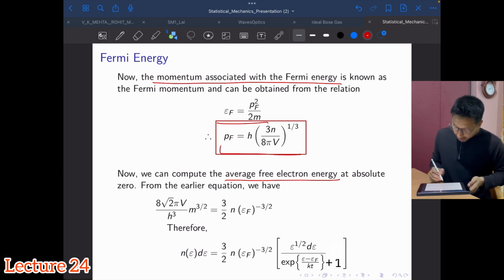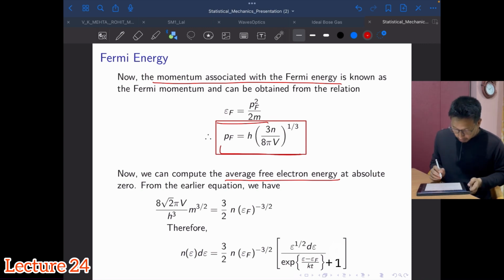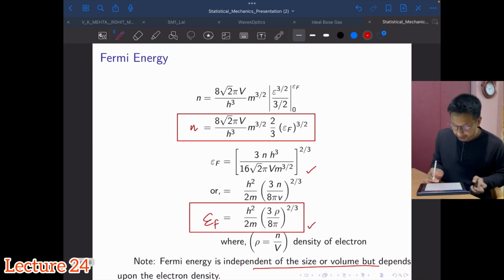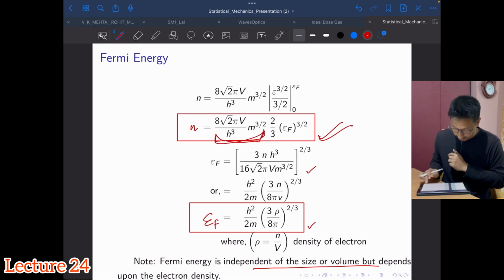So now we aim to calculate the average free electron energy at absolute 0. How do I get it? This expression is important, and I got it from here, just reshuffling the terms. I will be using this term which appears in our distribution law here, right?